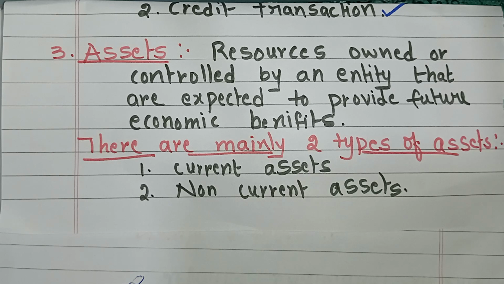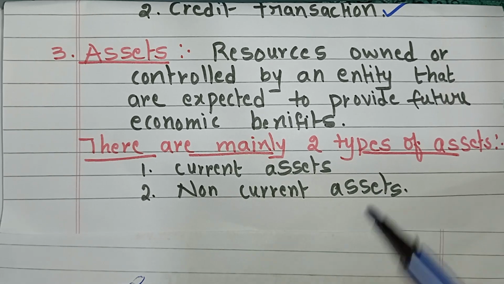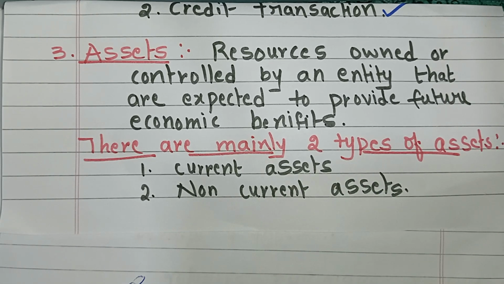Here, the trucks provide economic benefit to the enterprise. Here, a truck is the asset. In assets, there are mainly two types: current assets and non-current assets.